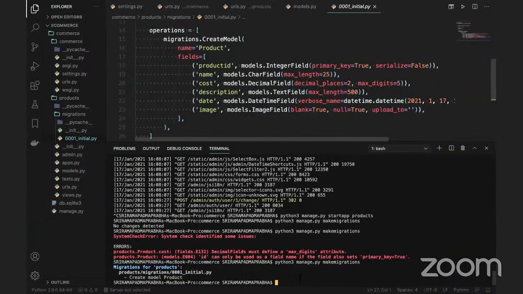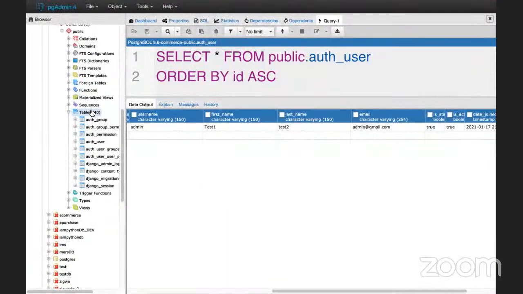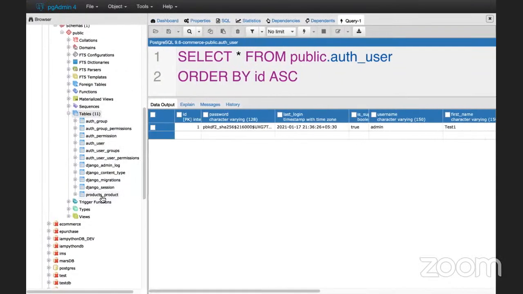Now I'm going to execute the migrate command. Only then will the latest table be created in the database. So python3 manage.py migrate. Now if I go back to my database and refresh the screen, you can see that the 11th table is created. And if you observe the table name, which is interesting, the table name is always the app name, underscore, and model name. Products is the app name, then underscore, then the model name.